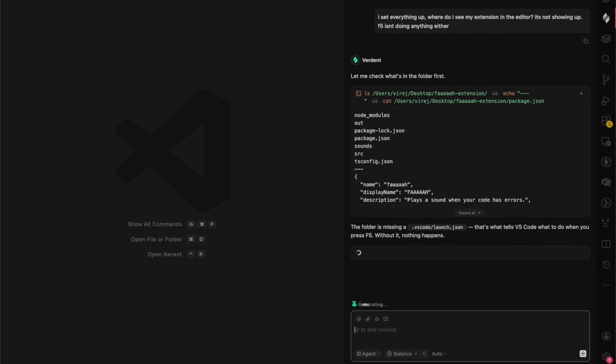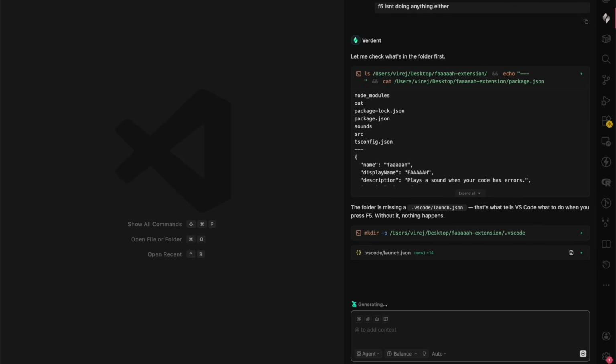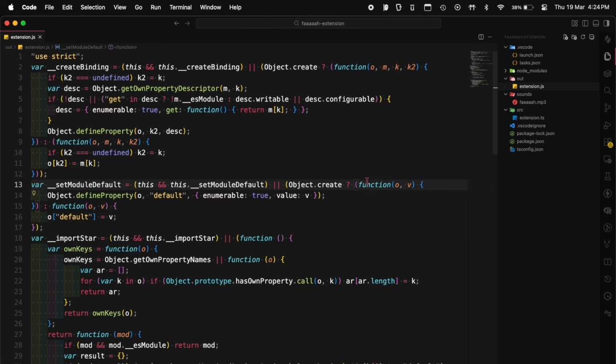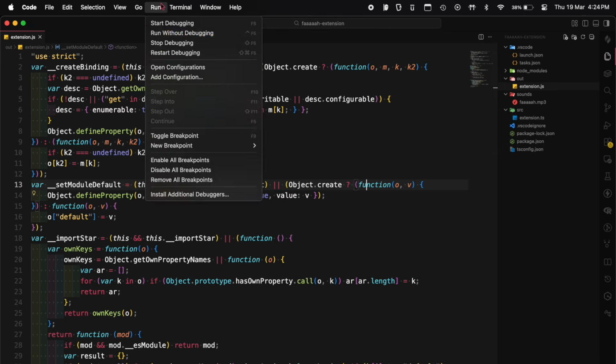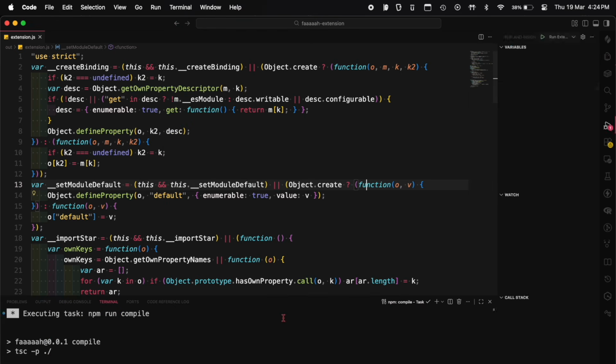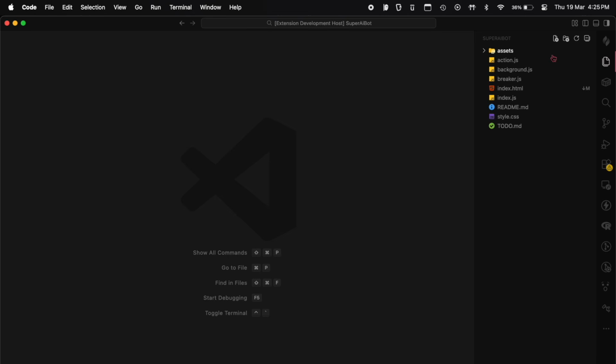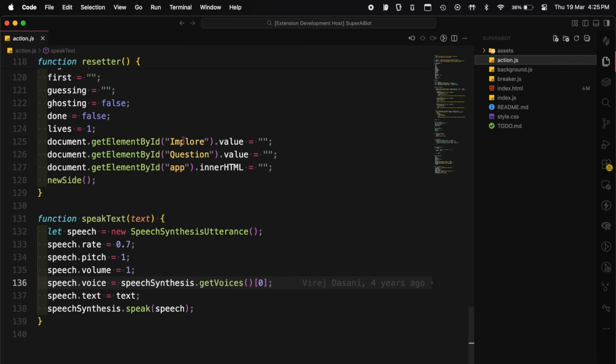Right, so it just created a launch.json file for me, which I'm gonna tell people I made myself. So let's try relaunching and it should just work now. Right, so run and start debugging. So it opens up a new debugging window, and theoretically, if I open a random file now and make an error, it should just... That low-key scared me. But I can't believe I've made an extension in under 5 minutes.